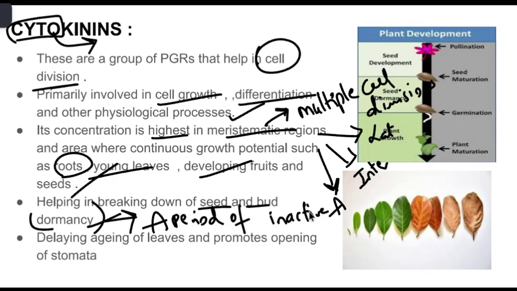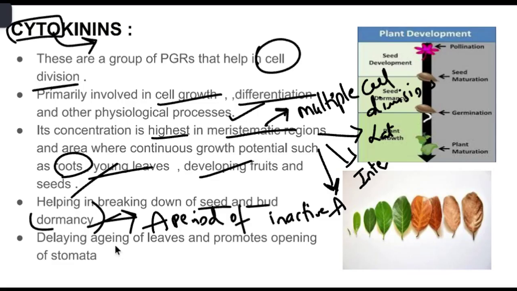Whenever you put a seed in the soil, it takes a certain time to germinate and sprout, right? So that particular period is called dormancy. For some seeds it will be very little time, but for some seeds it is very long to germinate. So these cytokinins will help with that dormancy and make the seed sprout or the bud bloom.